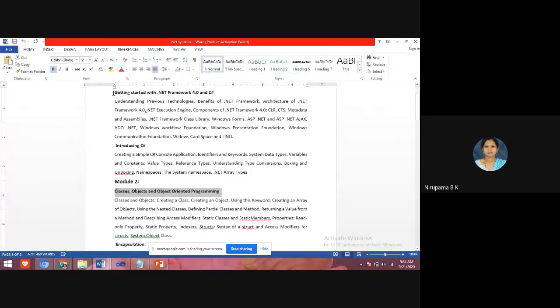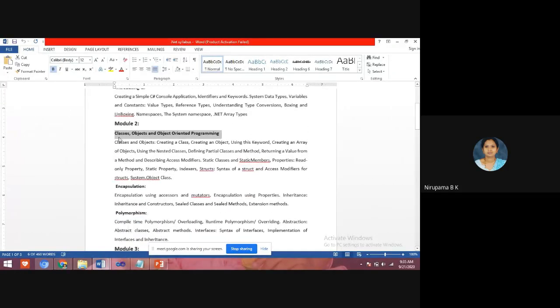So now we have module 2. In module 2, what we are going to learn is about classes, objects, and object-oriented programming. That is what is class, how to create object, what is nested class, partial class, static members, properties, read-only property, access modifiers, encapsulation. All this we are going to study in the second module.